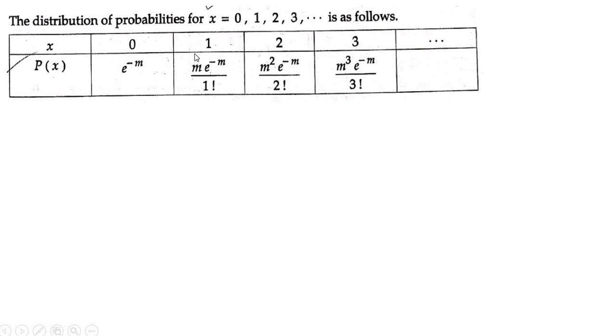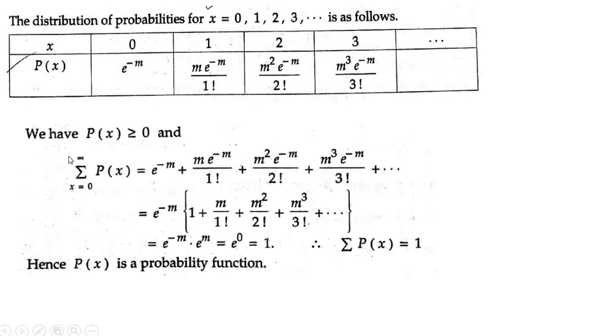Next, when you substitute x equal to 1, p of 1 is m to the power 1, which is m, into e to the power minus m, divided by 1 factorial. Similarly, substitute to find p of 2 and p of 3. Next, we have p of x greater than or equal to 0. This is a condition for a discrete probability distribution to satisfy. P of x is greater than or equal to 0, and also the summation of p of x from x equal to 0 to infinity is equal to the sum of all the values of p of x.